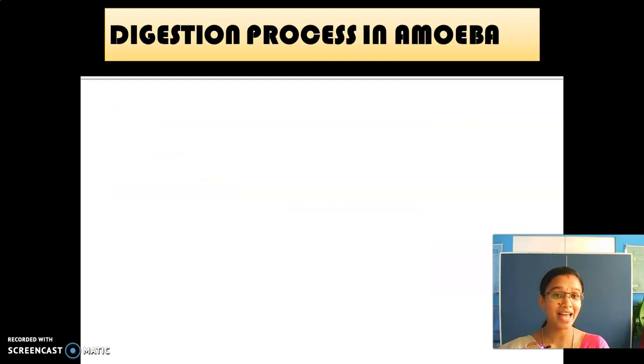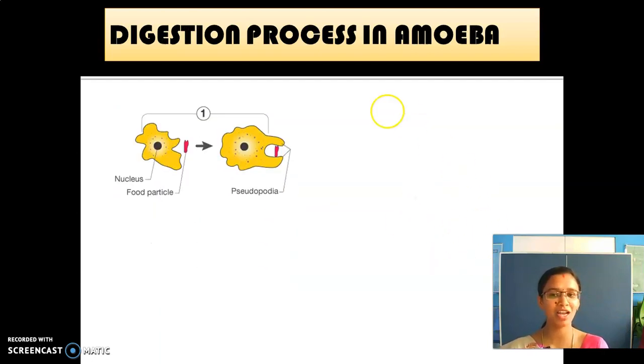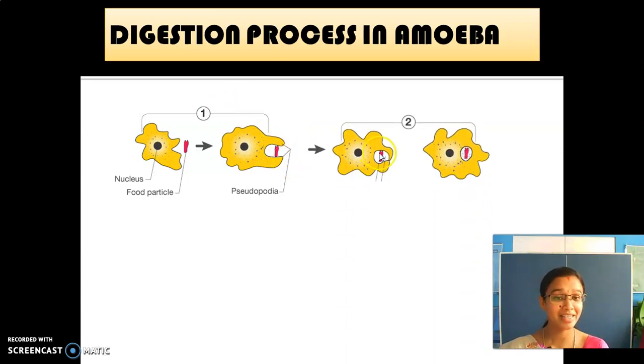So this is the digestion process in amoeba. First, what happens? The nucleus is present in the center. If a food particle is present here, it extends its false feet called pseudopodia. See here, it extends and then the food is captured. So the food material gets captured and goes into the amoeba.